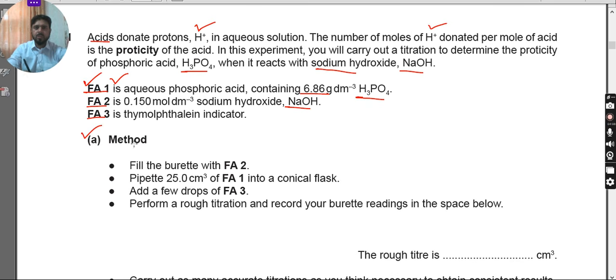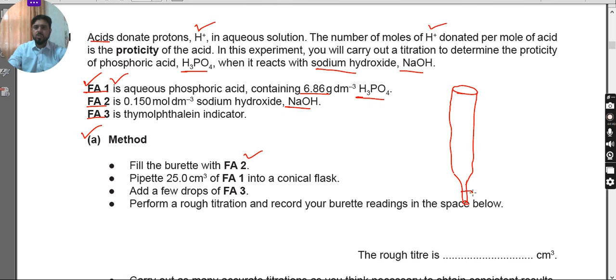Now, as far as the method is concerned, you have to read it carefully and do as directed. Please focus, I'm repeating, do as directed. Whatever is directed in your exam, try to do that. In the first step, it says to fill the burette with FA2. So first of all, take out your burette and fix it on the burette stand carefully with the help of the burette clamp.